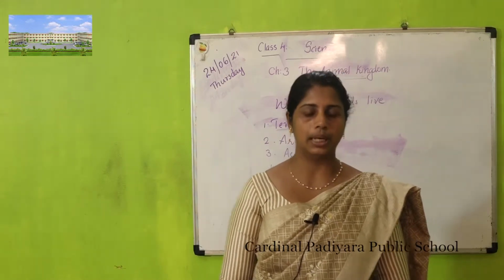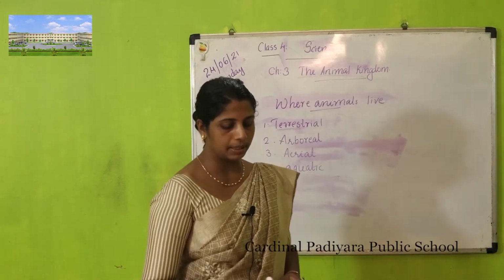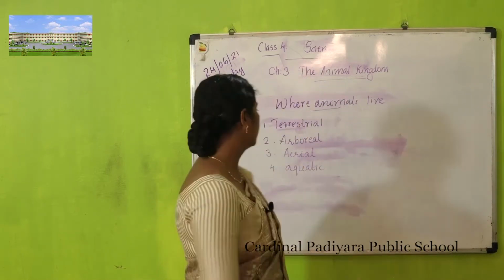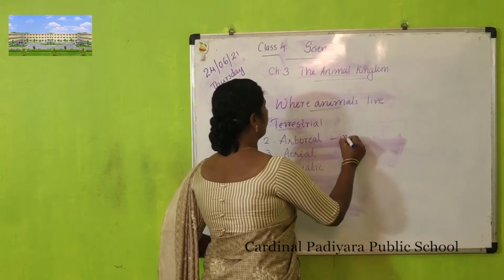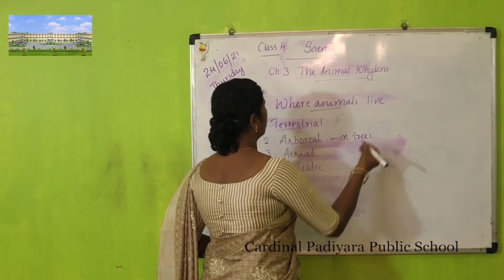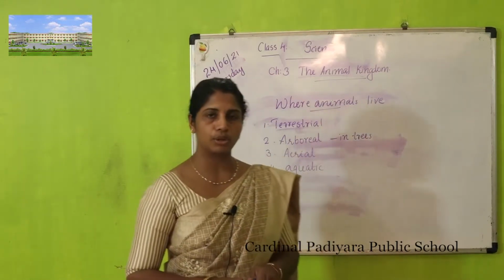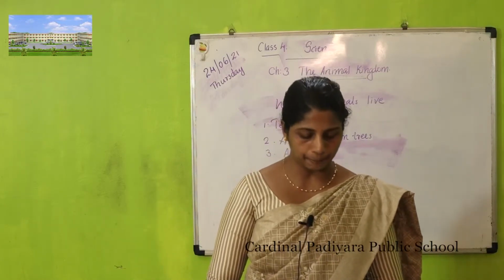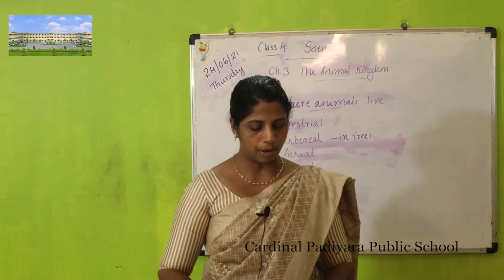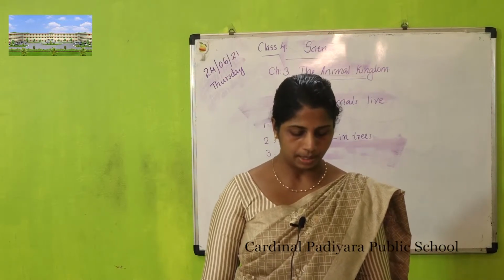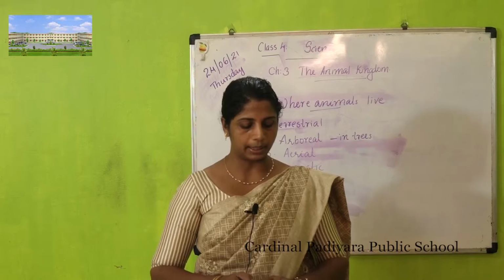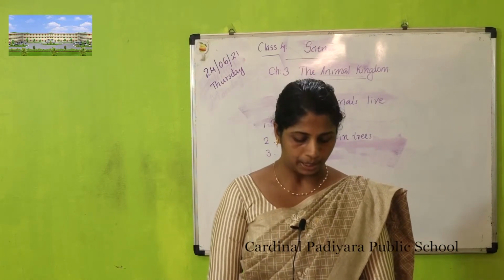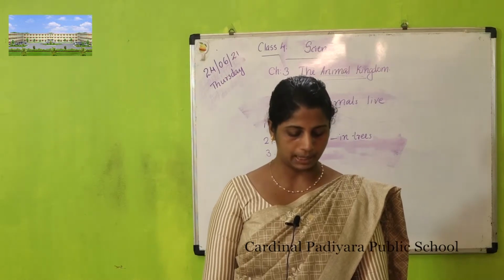Next is arboreal animals. Arboreal animals also live on the ground, but they spend most of the time in trees. They have powerful arms and legs. Some arboreal animals such as monkeys can swing from branch to branch. They use their tail to grip branches.